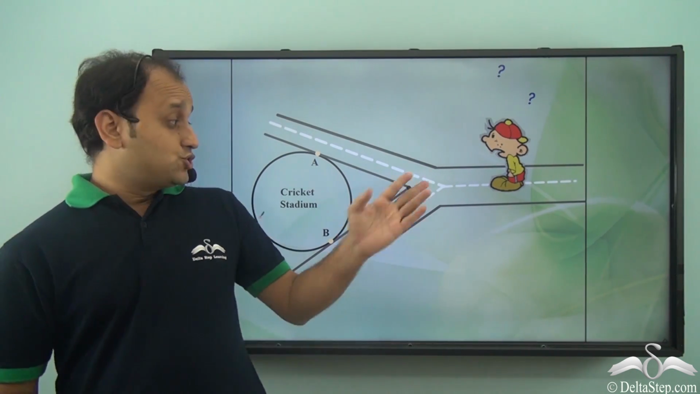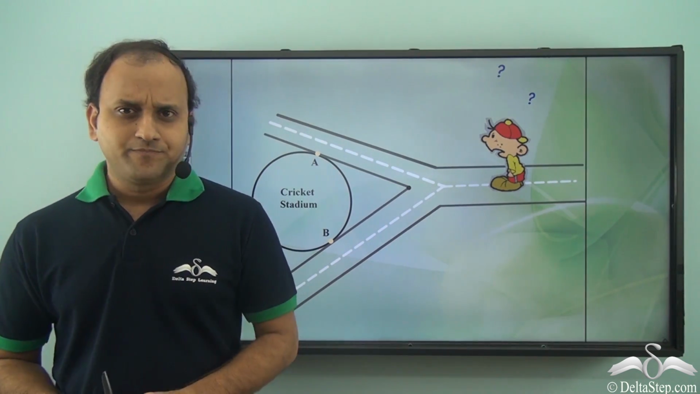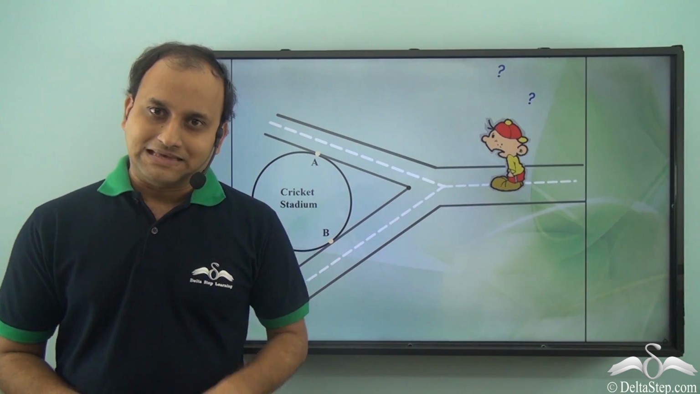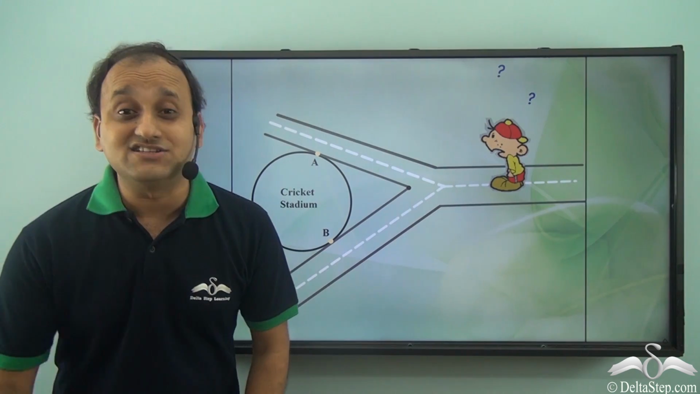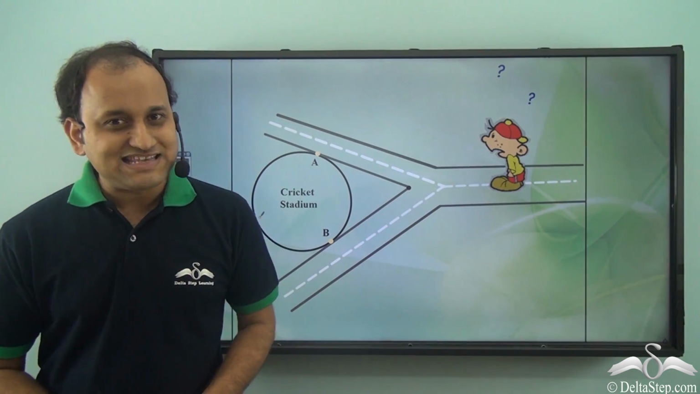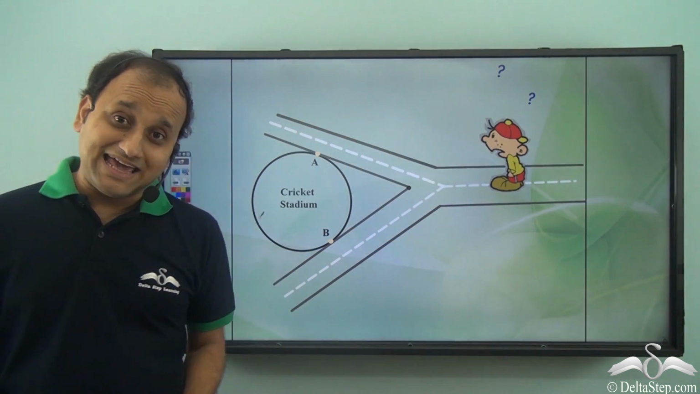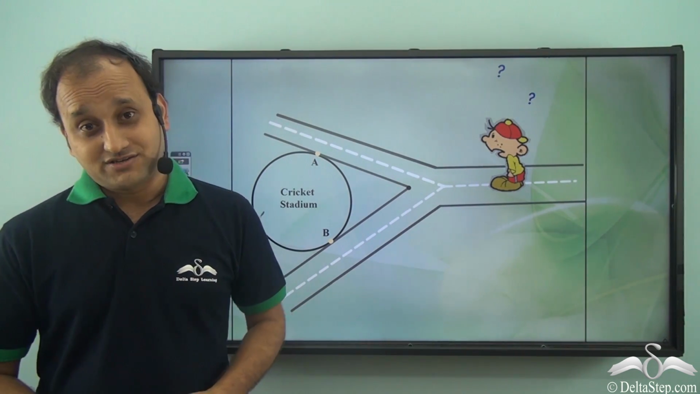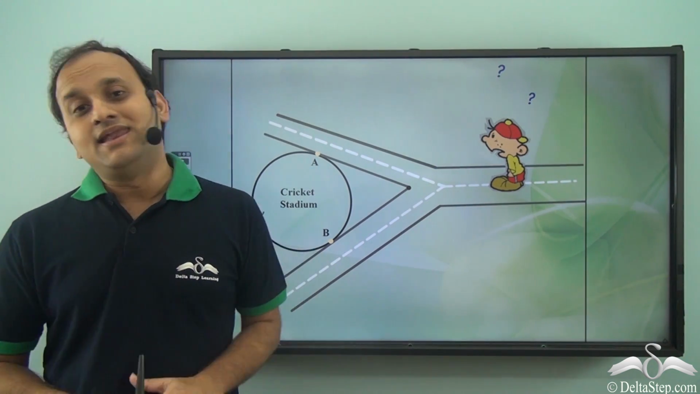He is in a hurry to reach the cricket stadium because the match has already started. Now he is confused between two different routes. He is not able to decide which route to take so that he can reach the stadium early. Now, what if I say that it does not matter? Whichever route he takes, he will take exactly the same time to reach. That is, both the routes are of the same length.